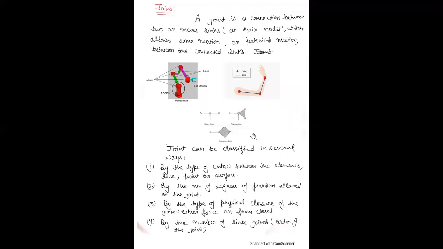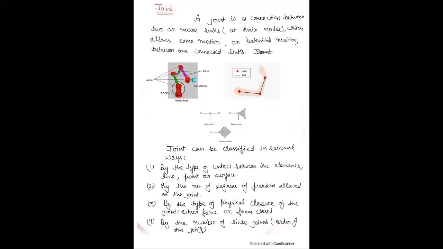Now, joints can be classified in several ways. First is by the type of contact between the elements: line, point or surface. Second is by the number of degrees of freedom allowed at the joint. Third is by the type of physical closure of the joint, either force or form closed.